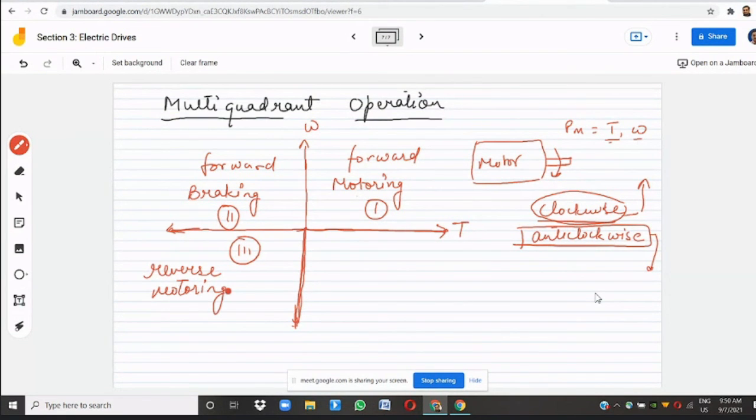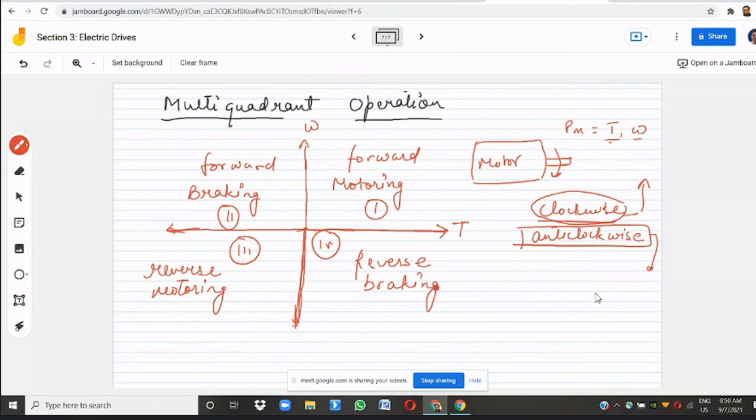Is this fine? There will be a fourth quadrant. Again your motor is rotating in anti-clockwise direction, लेकिन अब मोटर का जो टॉर्क है वो क्लॉकवाइज डायरेक्शन में, मतलब उसके उल्टे लगने लगा है, तो definitely your motor will go into the braking mode. So we can call it as reverse braking, and this will be fourth quadrant operation.